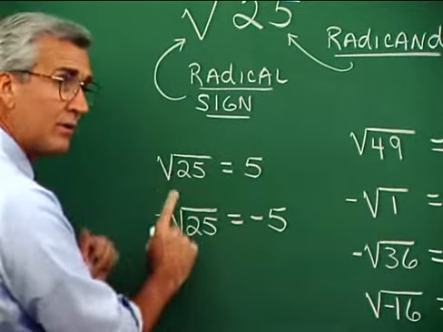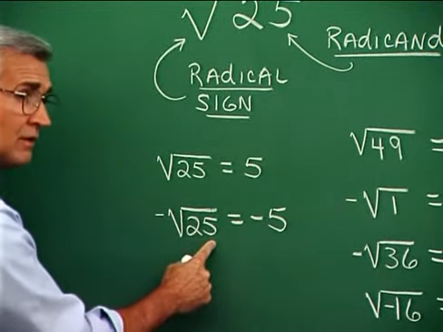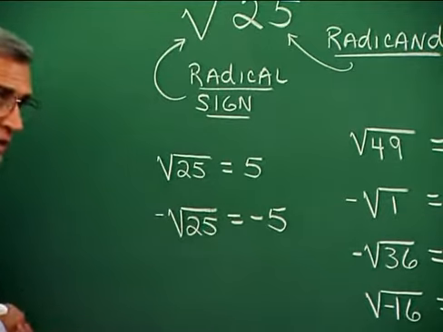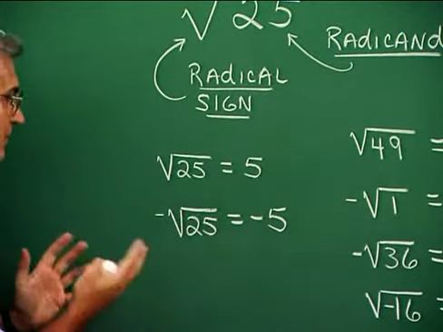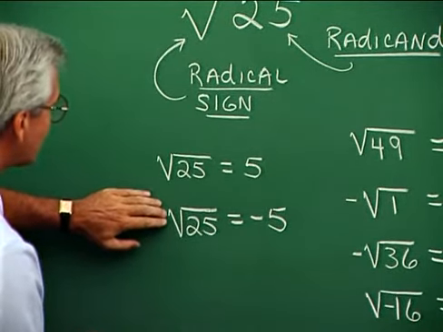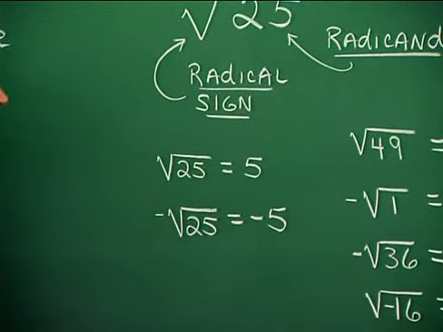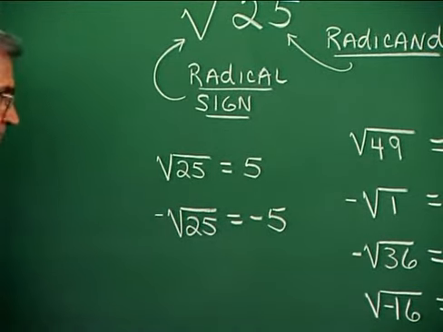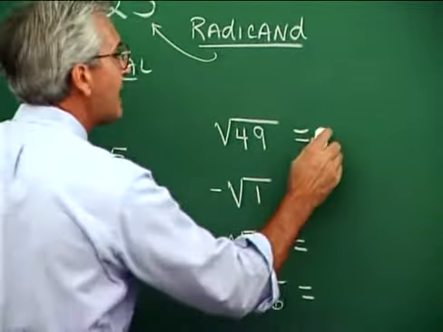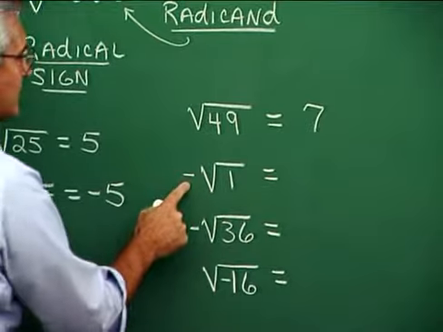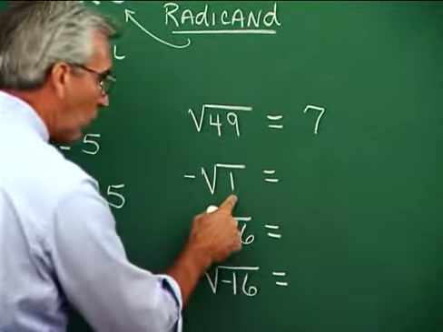If we want the other square root, it's requested this way. The negative of the square root of 25, or the non-principal square root of 25. Kind of works out nicely, doesn't it, with our idea of positives and negatives, because we can just think of this as the negative of the principal square root of 25, and that's negative 5. Okay, so that's the whole idea. The square root of 49, that principal square root of 49, would be 7.